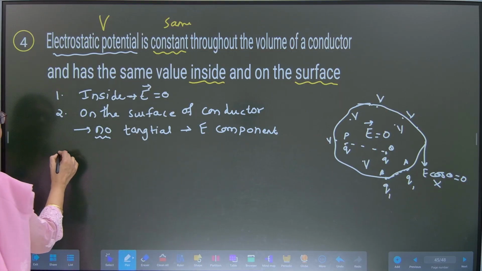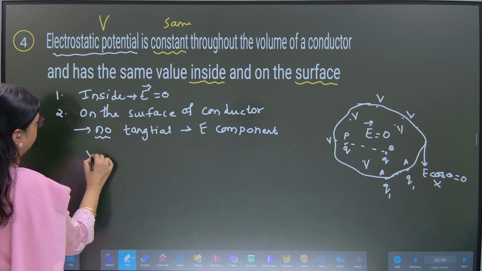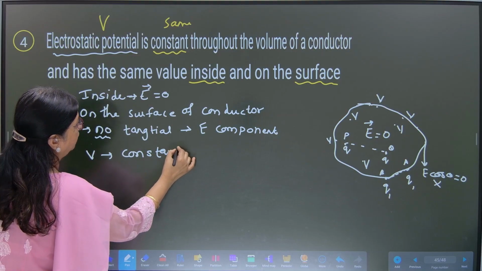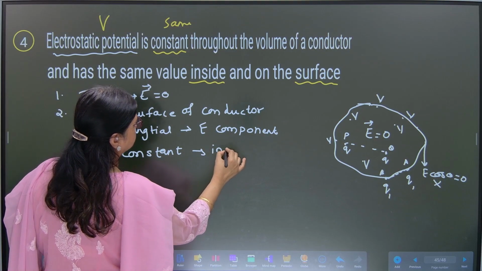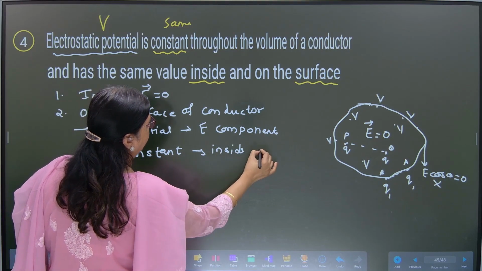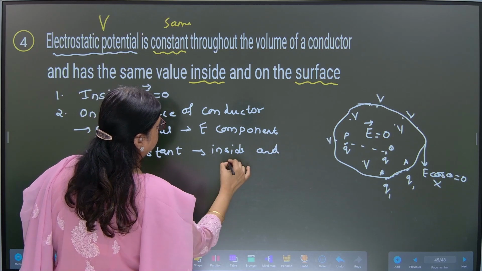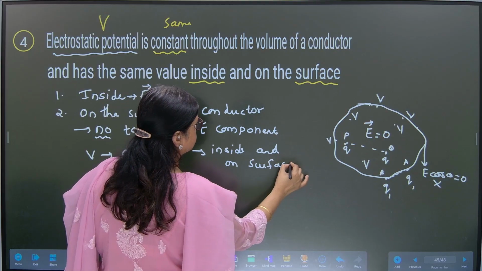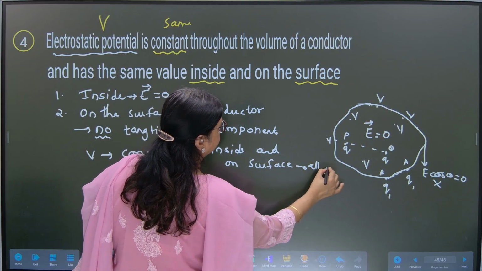Now, let me charge it. Okay, V is constant. Where? Inside and on the surface, at every point, all points.